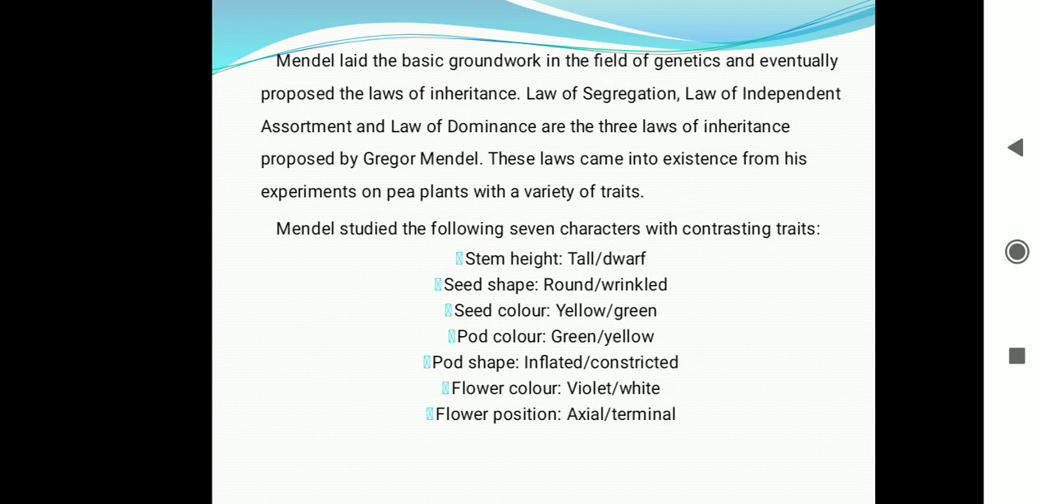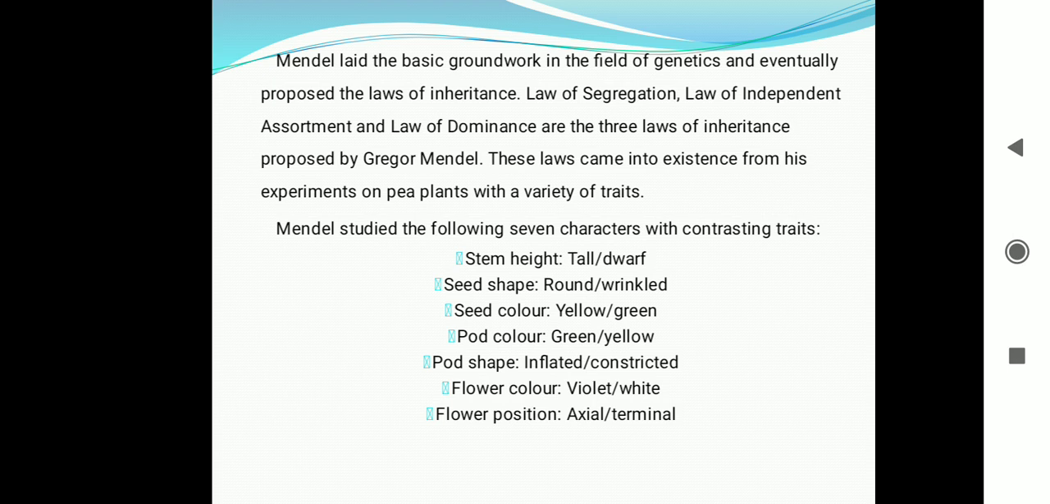Next we are going to learn the seven characters Mendel took. First one is stem height, tall and dwarf. Then second one is seed shape, round or wrinkled. Seed color, taking two different varieties of color: one is yellow, another one is green. The next one is pod color, green color and yellow color.